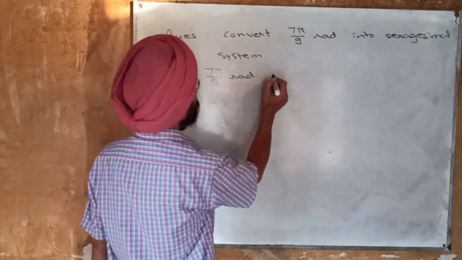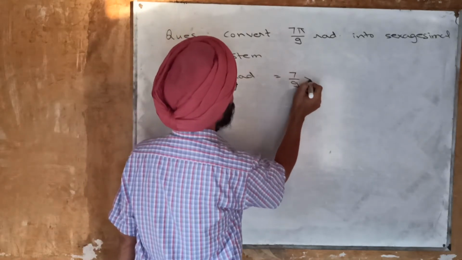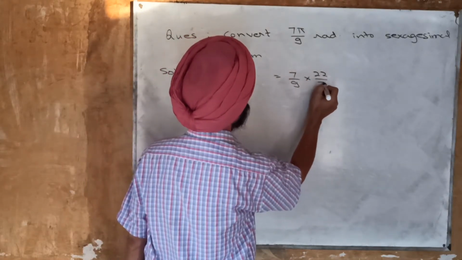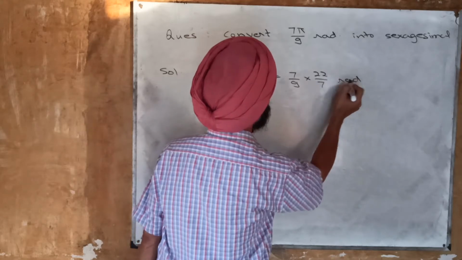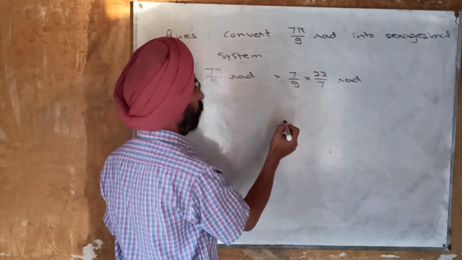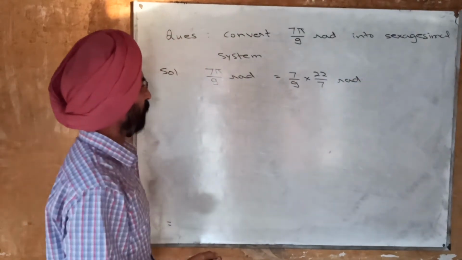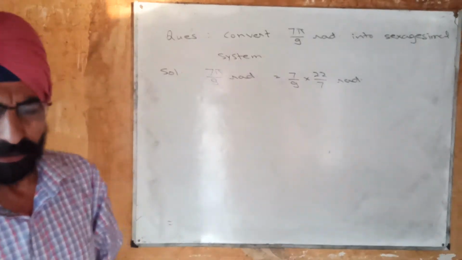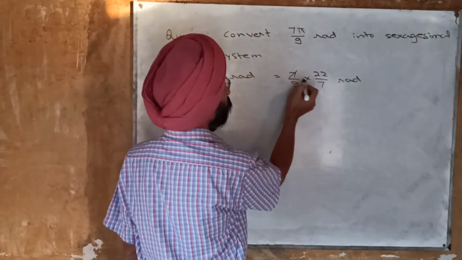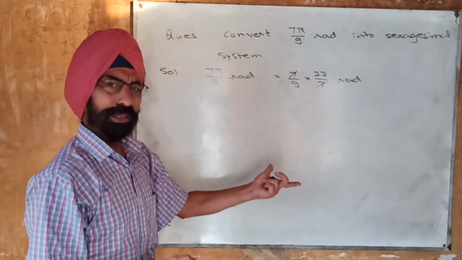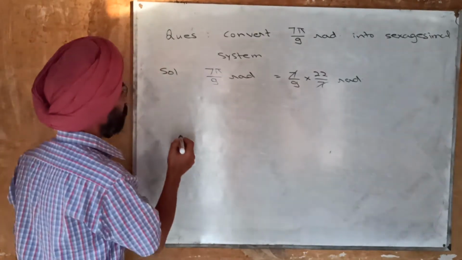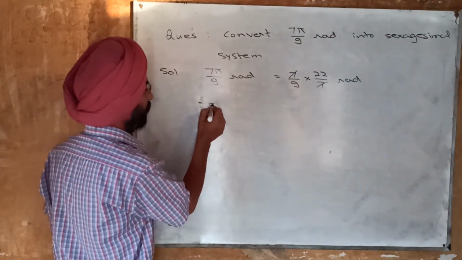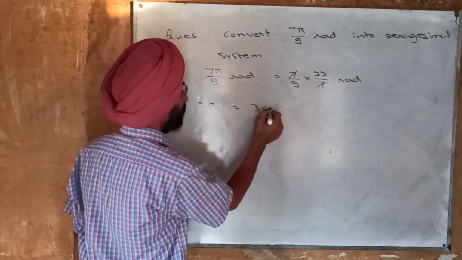So you will get 7 upon 9 into 22 upon 7 radians. Or we can use some other way, either we cancel it and then convert, or there is one more thing, that we know that 2 pi is equal to 360 degrees.